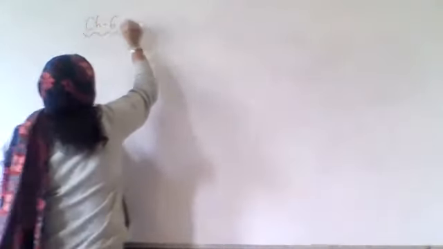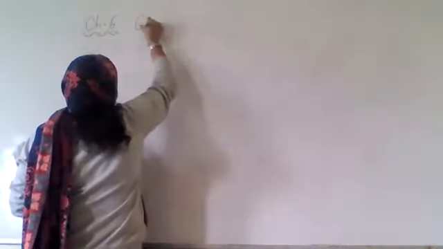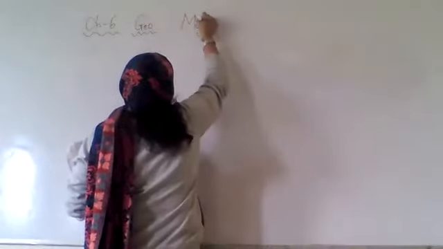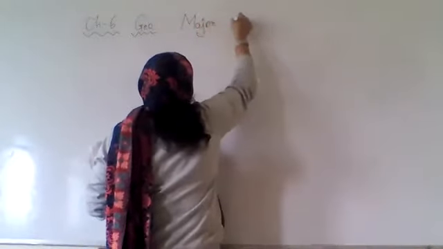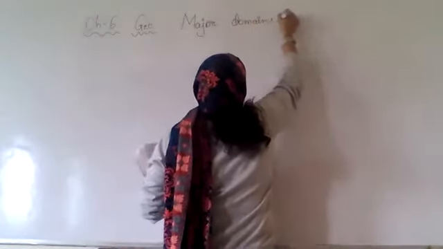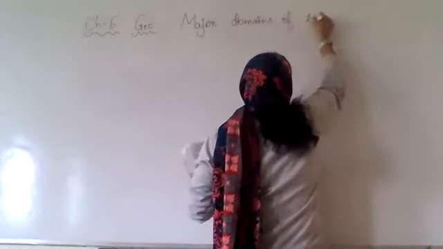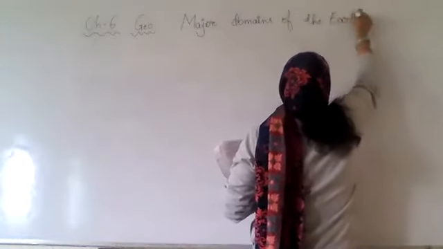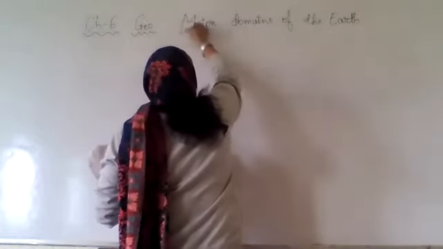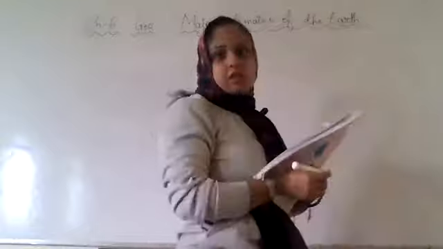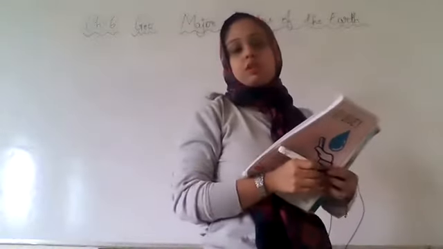Chapter 6. Major domains of the earth. Major landforms of the earth.